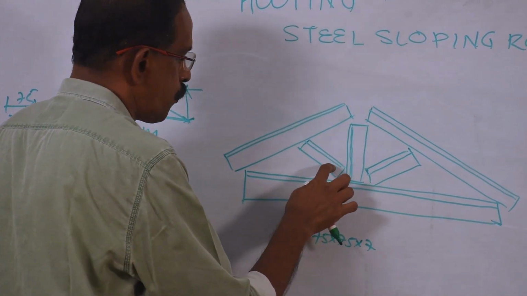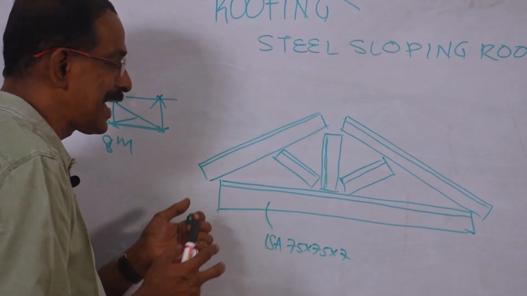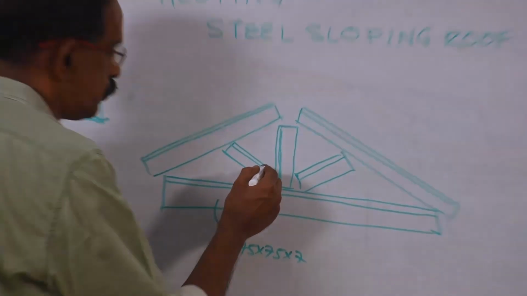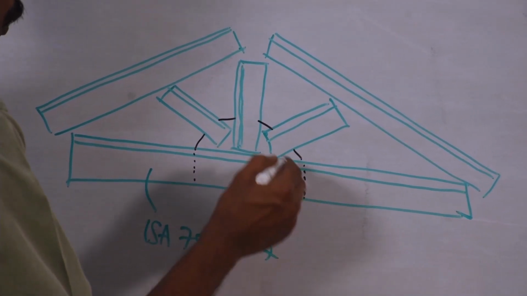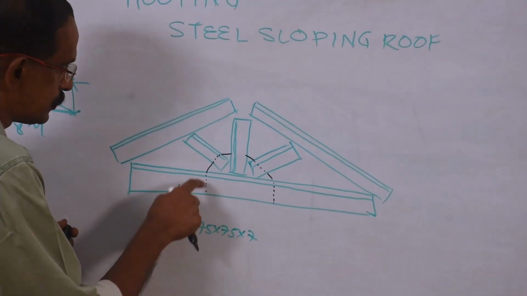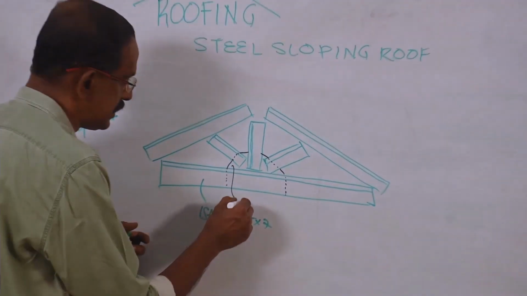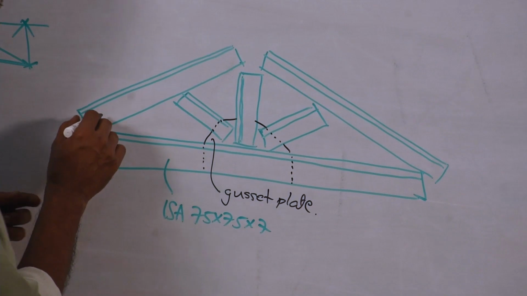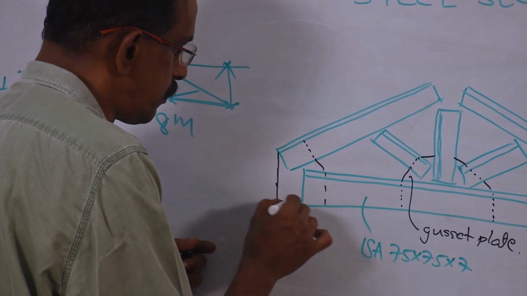Now, here you see 1, 2, 3, 4 members are meeting there. Actually, these 4 members are not directly welded together. They are joined with the help of a plate, which doesn't have any specific shape. The purpose is to hold these members together. So, on a plate, these members are welded. That is why I have shown it as dotted line. On that plate, these members are welded, and that plate is called gusset plate. Gusset plate. Okay.